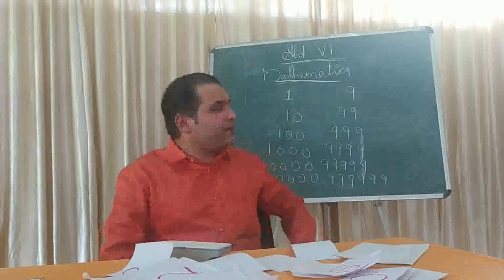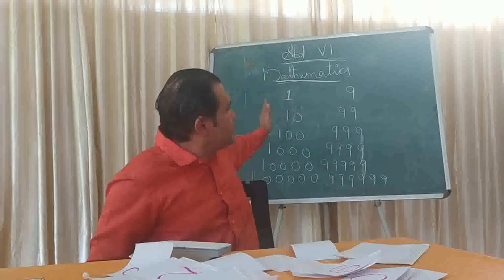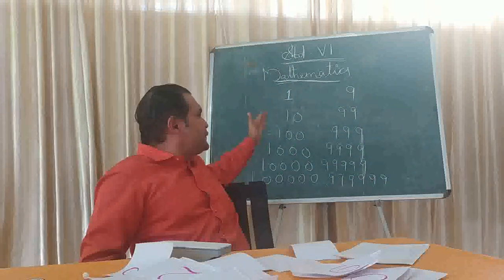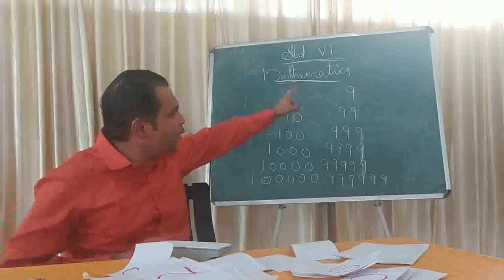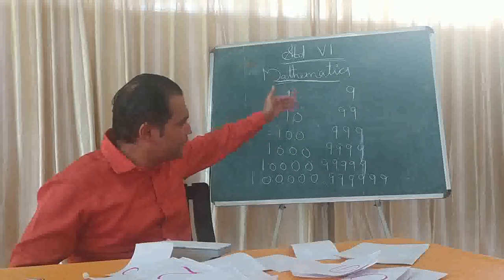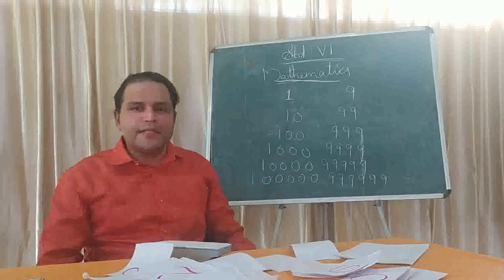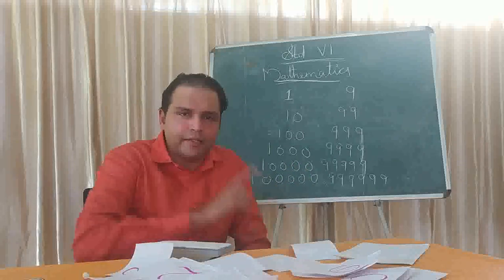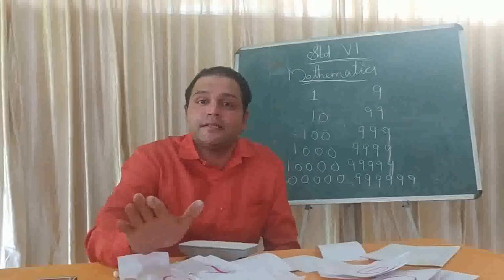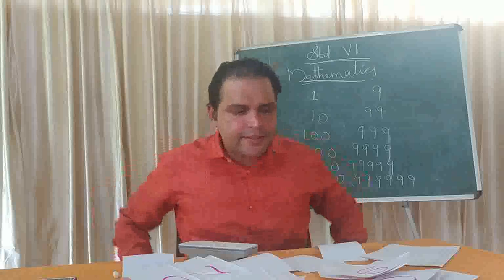Okay. So here on the board I have written the smallest 1-digit, 2-digit, 3-digit, 4-digit, 5-digit and 6-digit numbers, and the largest 1-digit, 2-digit, 3-digit, 4-digit, 5-digit and 6-digit numbers. So this is about our smallest and greatest numbers. And I told you we cannot find the largest natural number and whole number. Okay, so I think this is clear.